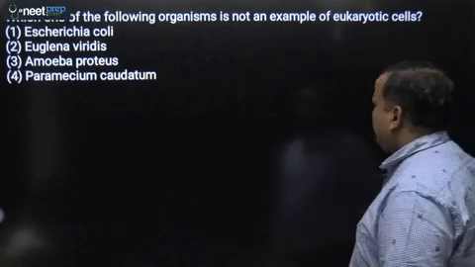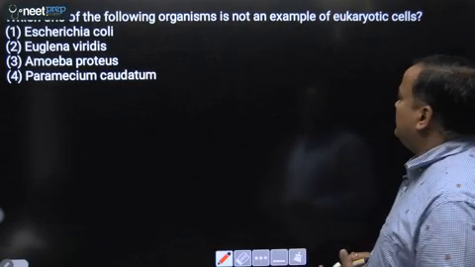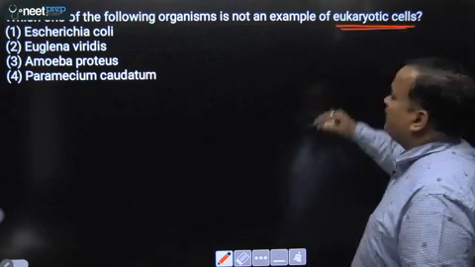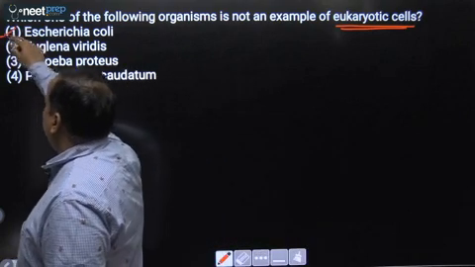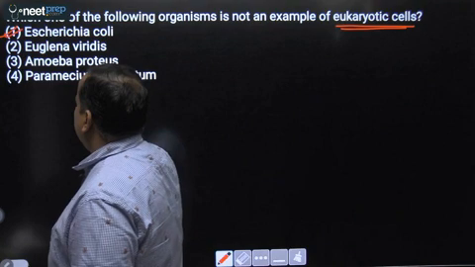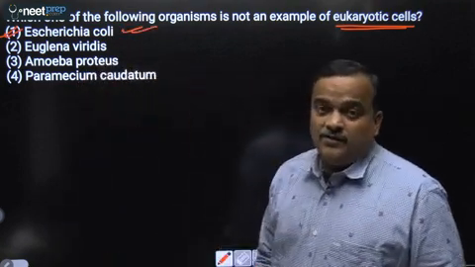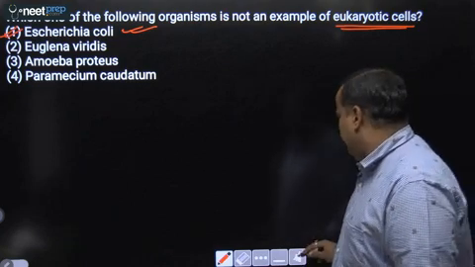Next question. Which one of the following organisms is not an example of a eukaryotic cell? That means that organism is a prokaryote. So E. coli or Escherichia coli is a bacterium. Euglena is a protist. Amoeba is a protist. Paramecium is a protist. So E. coli is a prokaryotic organism without a defined nucleus. So answer will be first.